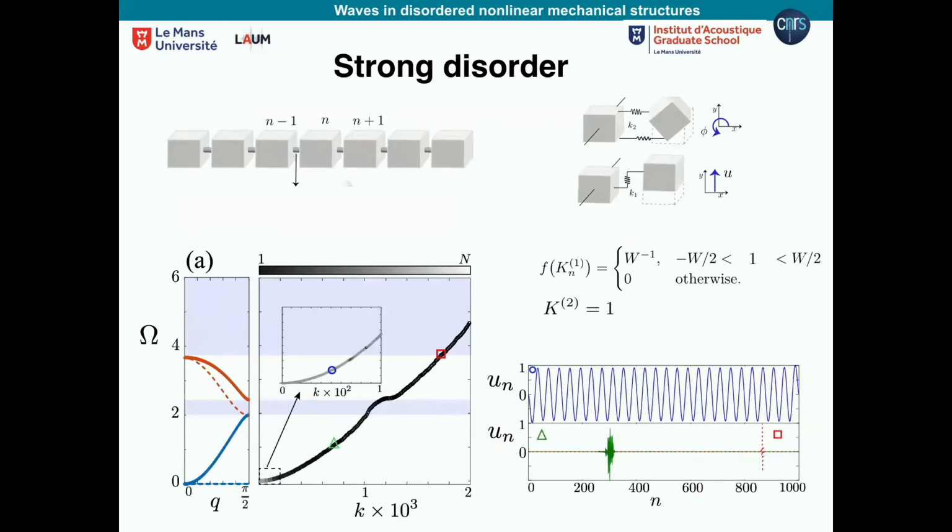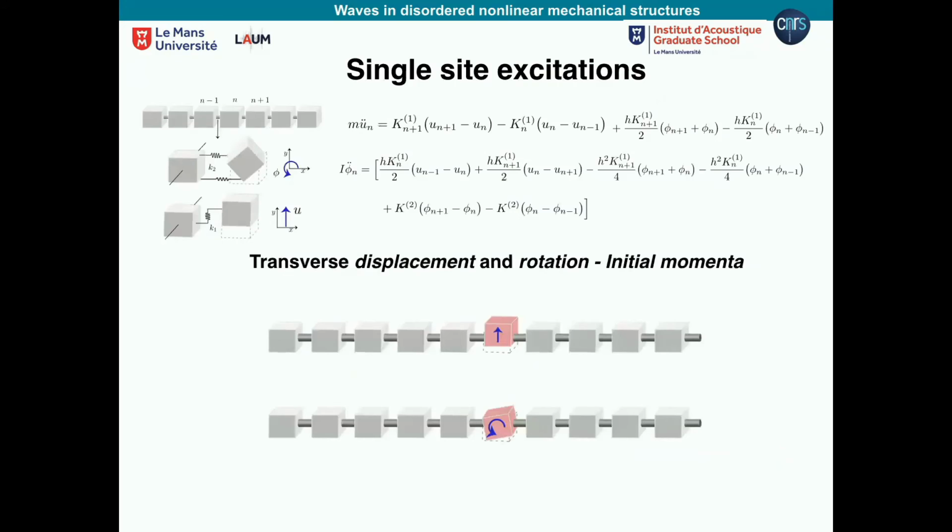Once again, let's put disorder. So here is the no disorder spectrum. Here it is with disorder. What we see is that first, we have 2 bands in the periodic case, in the homogeneous case. If we put strong disorder, first of all, we close the gap, so we fill the gap with modes. Second, it looks a bit like the FPU because the low frequency modes are extended as before. The high frequency modes are localized. So we expect to see this competition between the 2 as we do some simulations.